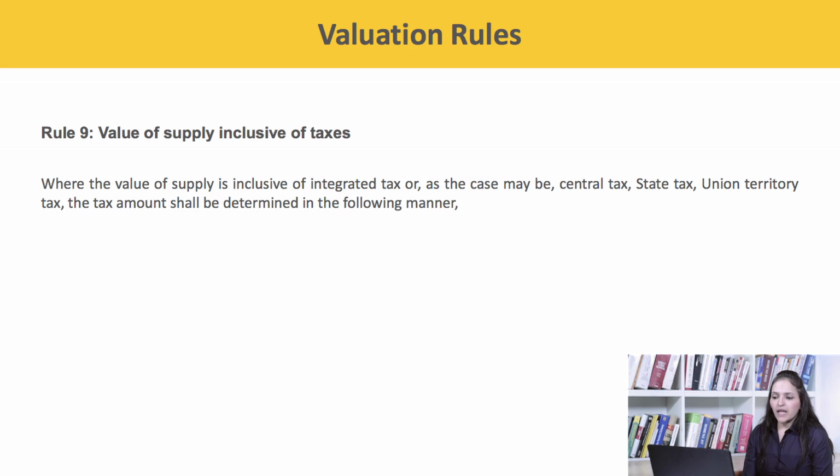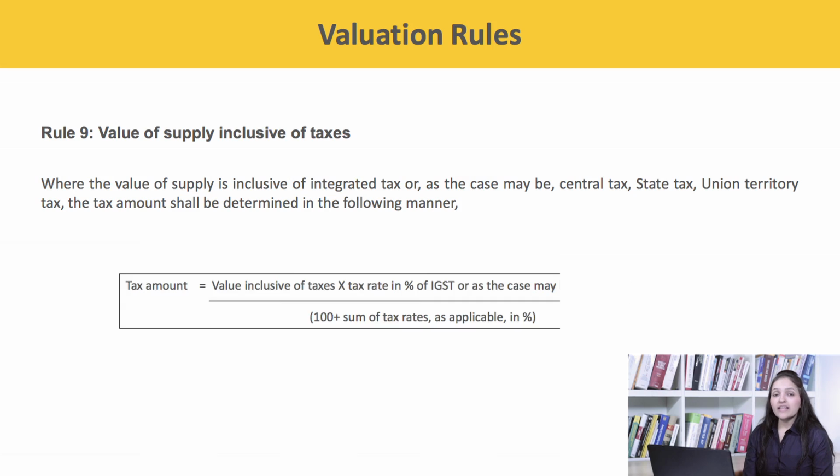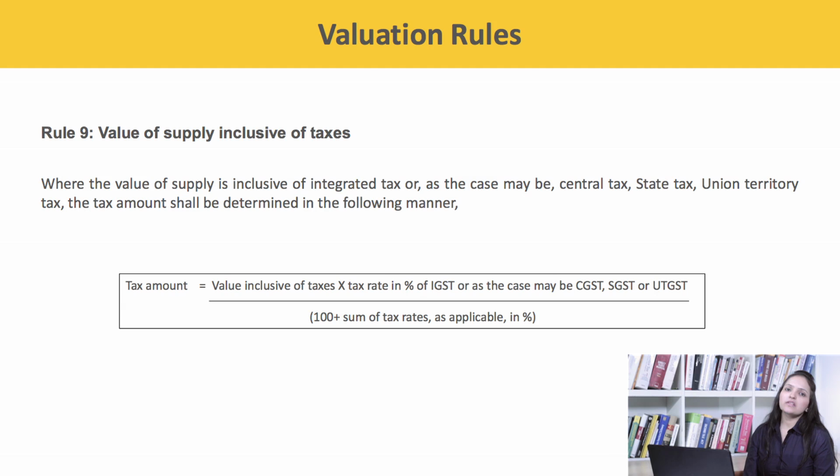Next is Rule 9, where the value of supply is inclusive of taxes. Where the value of supply is inclusive of integrated tax, or as the case may be, central tax, state tax or the union territory tax, the tax amount shall be determined in the following manner. Tax amount will be equal to value inclusive of taxes into rate of CGST, SGST, IGST or UTGST divided by 100 plus rate as applicable in percentage terms.